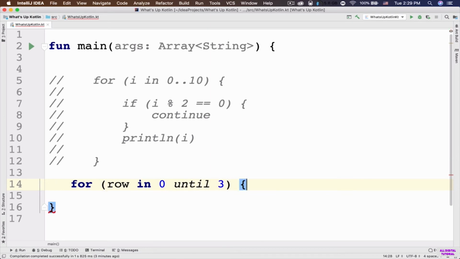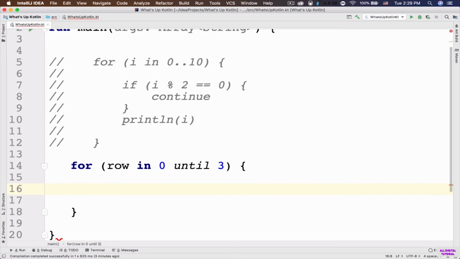Okay, we have 3 rows, and inside this for loop I am going to have another loop. This is going to be a nested for loop. So I'm going to say for column in 0 until 2, so we are going to have 3 rows and 2 columns.